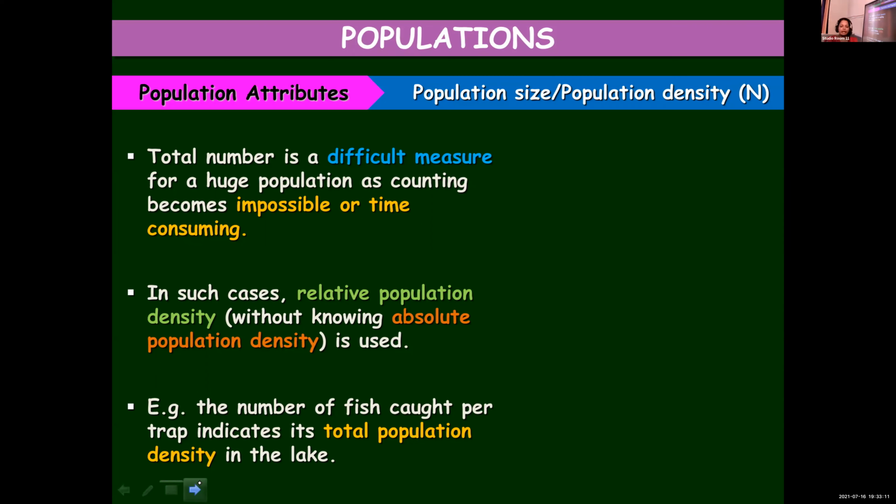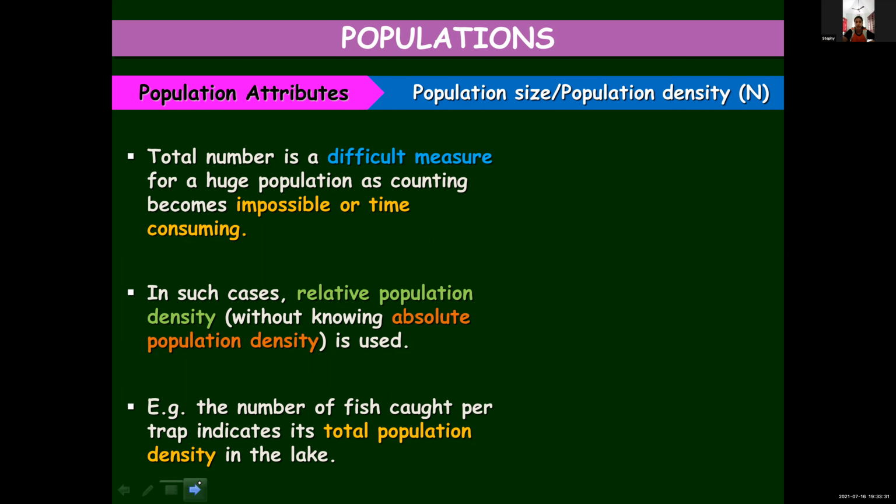Based on that, we find out relative population density. That is not the exact, but only that is possible in certain cases because it is impossible to find out the entire huge population of fishes in that particular lake or sea or whatever it is.